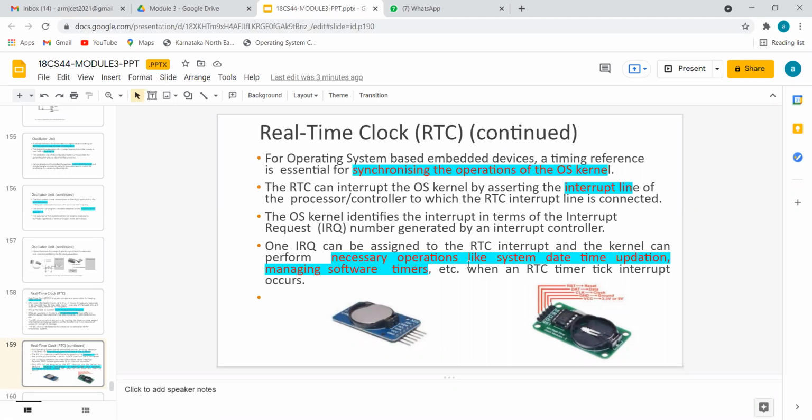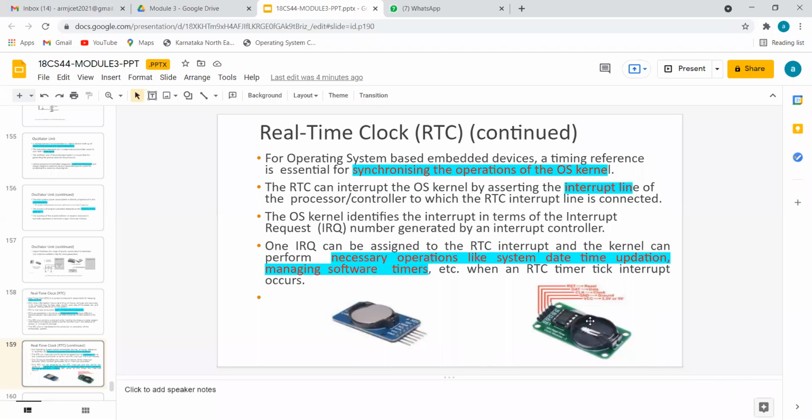One more thing: this RTC is connected to an interrupt line. Why? If we don't have the correct date and time setting, it will give us a warning, something like this: old date and time, please adjust. That is connected to the interrupt.